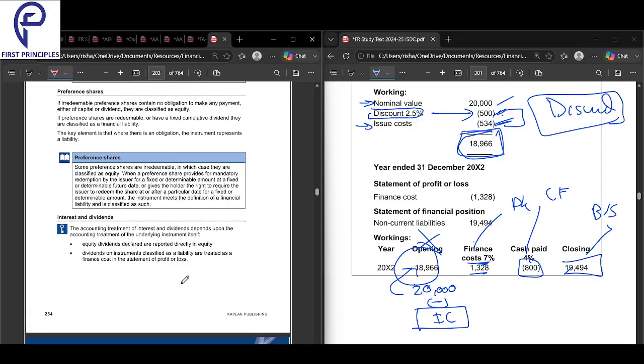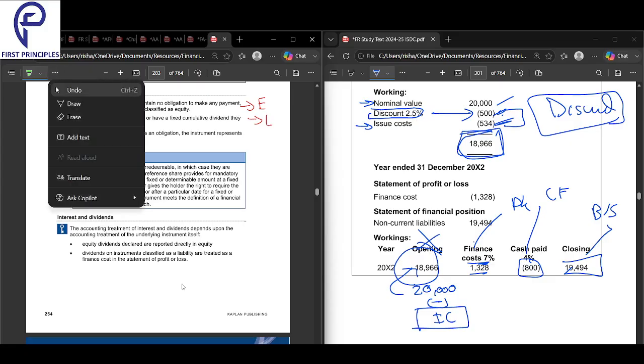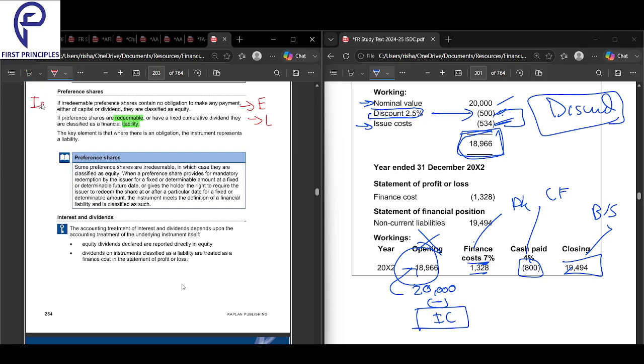Now let's go to preference shares. See, irredeemable preference share is equity, but redeemable preference share is a liability. Imagine something that has the word shares in it and it is a liability. Any redeemable preference share is always a liability. Irredeemable preference share is equity, no problem.